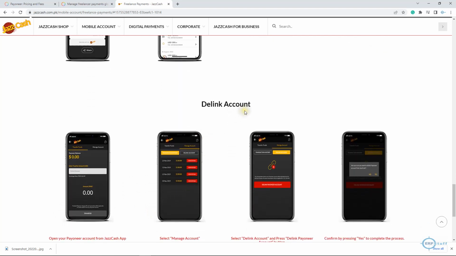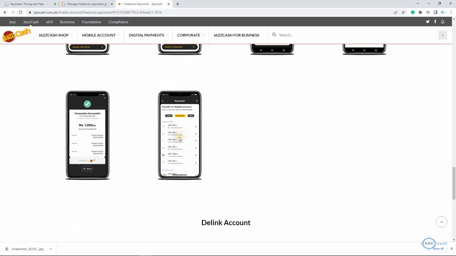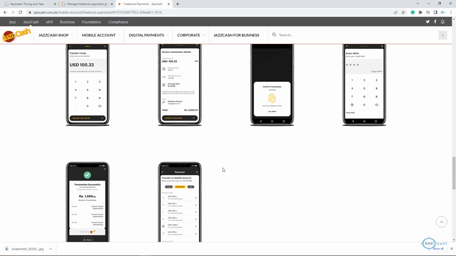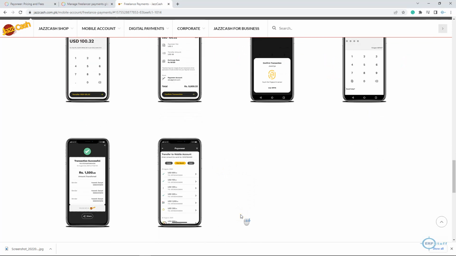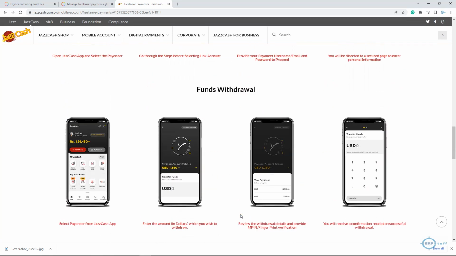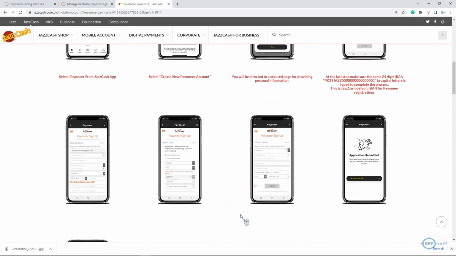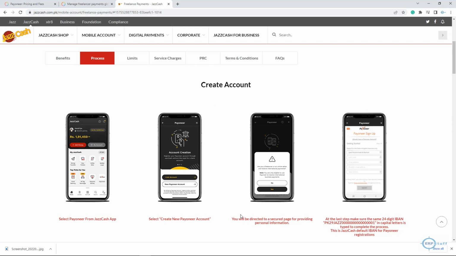And to delink the account, you can follow these steps if you don't want to continue. But I don't know at the moment how much fee they will charge over here. Is there any fee by JazzCash as well? Because I haven't tried it yet. You can try and see, but at least I showed you for the MCB bank transaction how much it cost me: $30 on a 600 USD transaction.